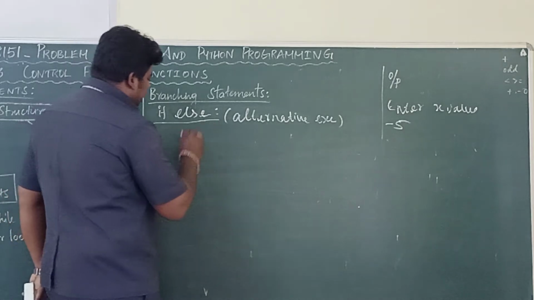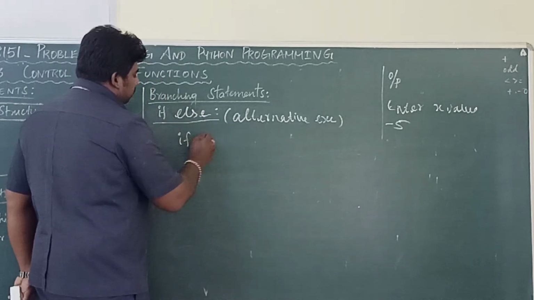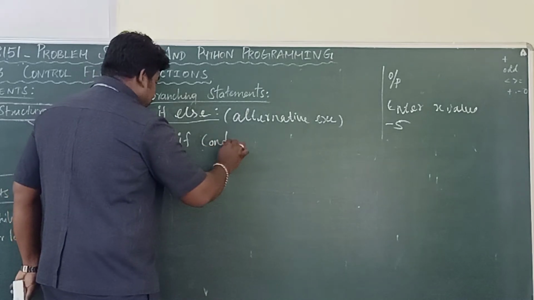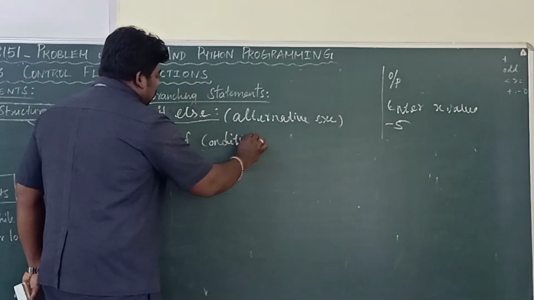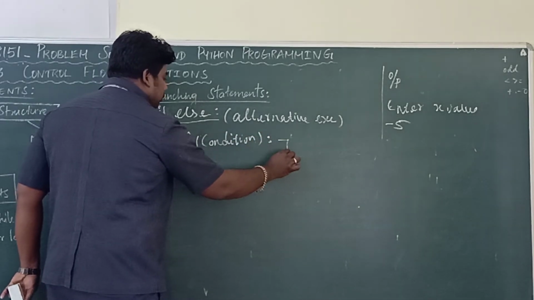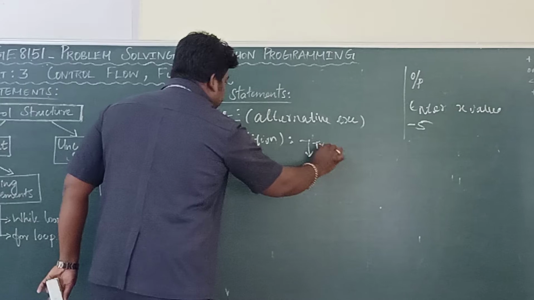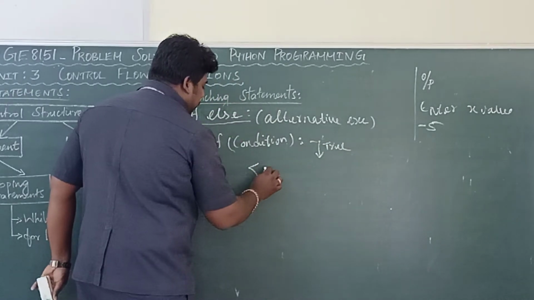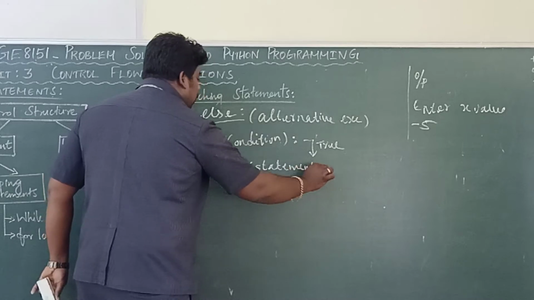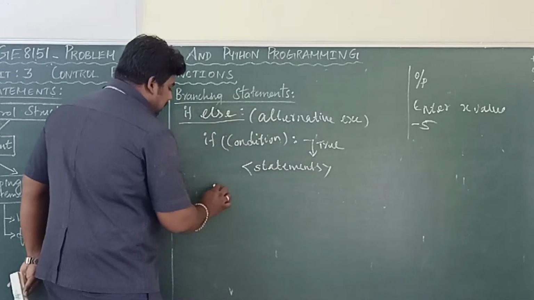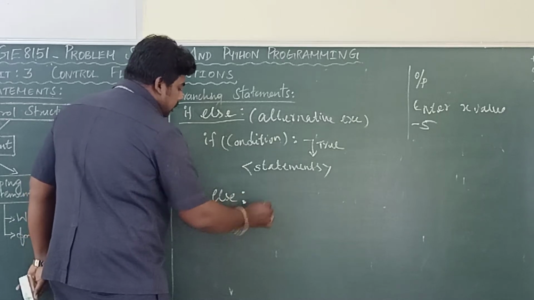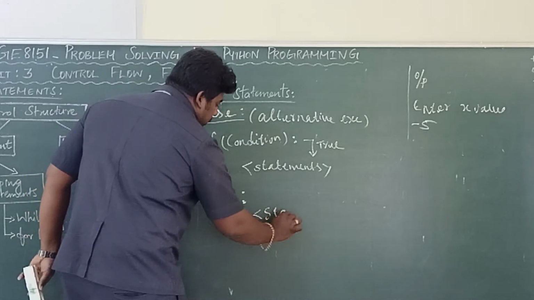So see the syntax here. If condition colon, the condition is true, one set of statements. Suppose the condition is false, again else, some set of statements.